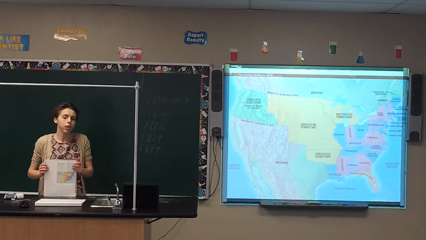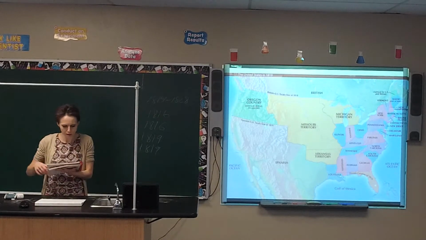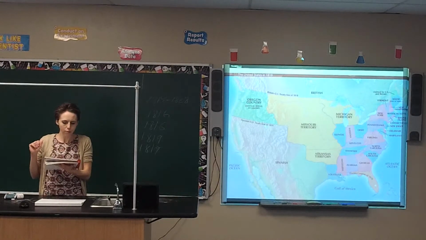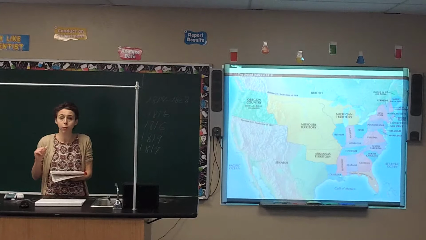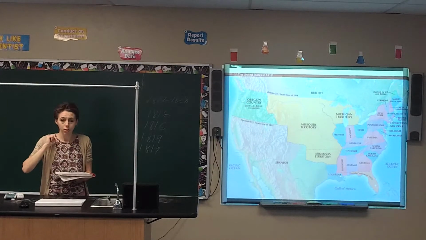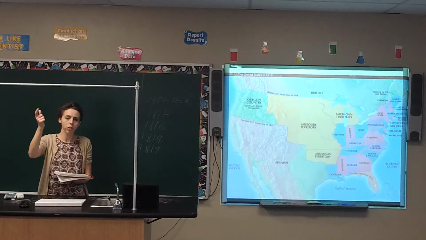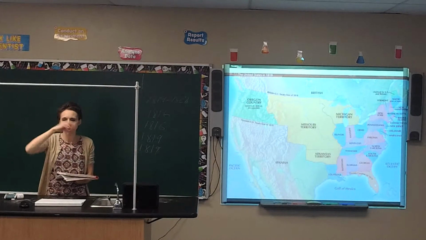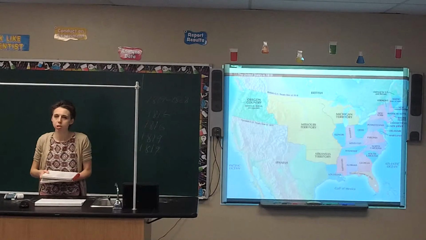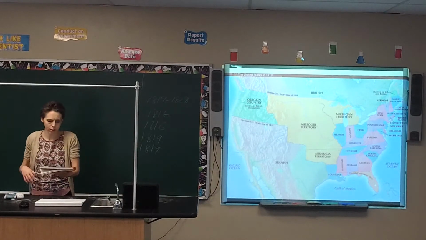Great Britain was one of the European powers that didn't want to help Spain. Your book points out there are two major reasons for it. First, Britain had built up a profitable trade with the new nations of Latin America. Remember, Great Britain was big on trade and imports. So by this time period, Great Britain was already trading with the Latin American countries and was already making money. So Great Britain understood, if they go back under Spanish rule, we're going to lose that source of income.